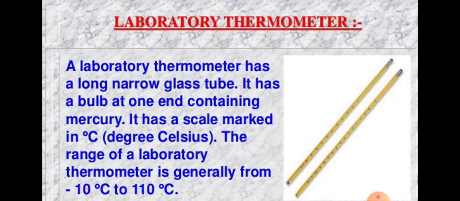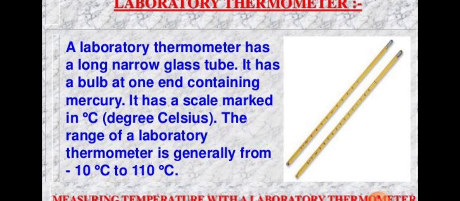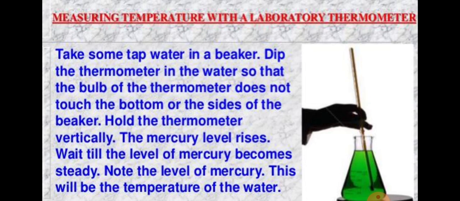Now we'll describe how to measure temperature with this thermometer, and the precautions in using it. How to measure? Take a laboratory thermometer, hold it and dip it in the water so that the bulb of the thermometer doesn't touch the bottom or the sides of the beaker. Hold the thermometer vertically and the mercury level rises. Wait till the level of mercury becomes steady. Now note the level of mercury, and this will be the temperature of the water.